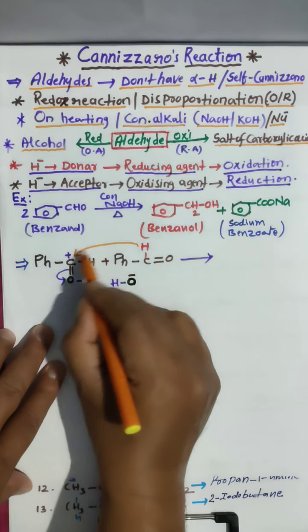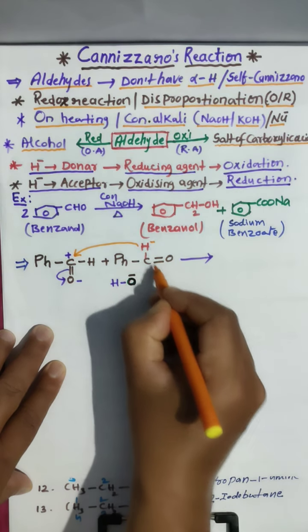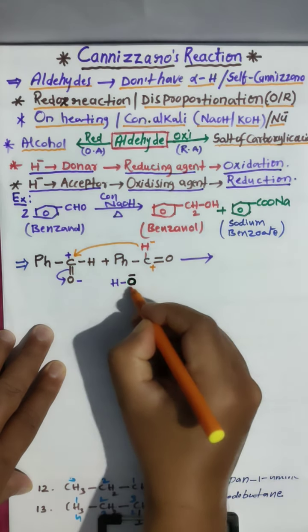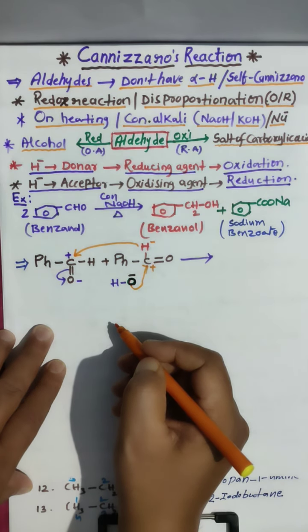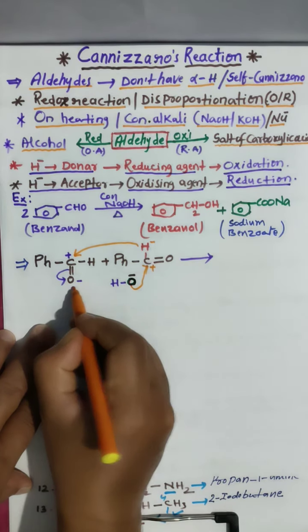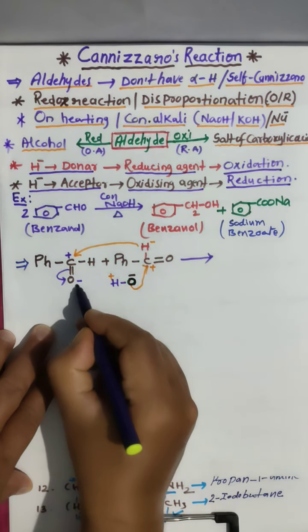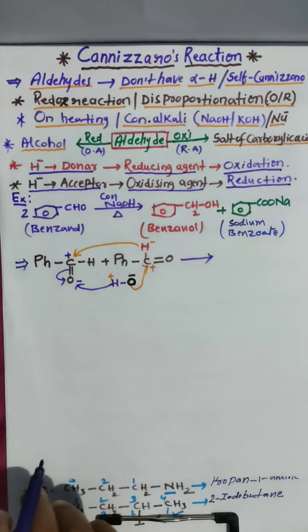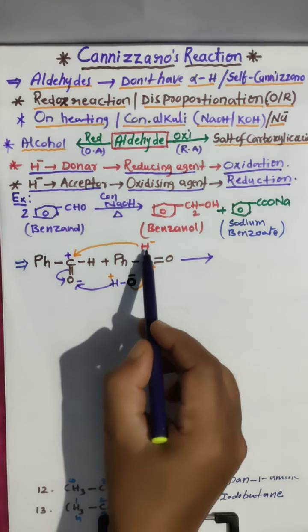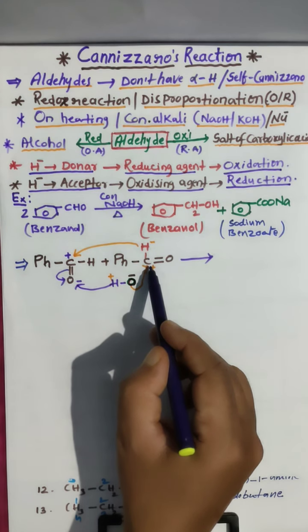When this hydrogen came here, this is minus and this is plus. Immediately this O minus bonds here, and this is plus, this is plus, and this will be bonded here. The reaction is completed, simple.